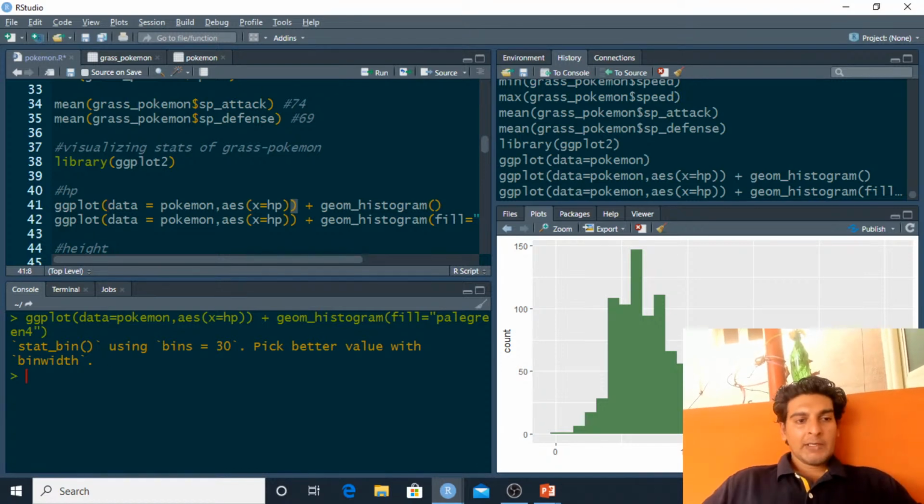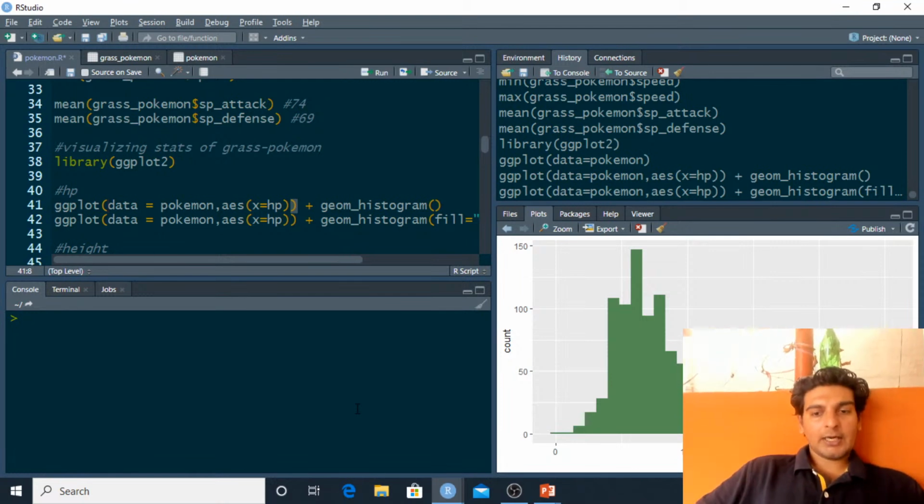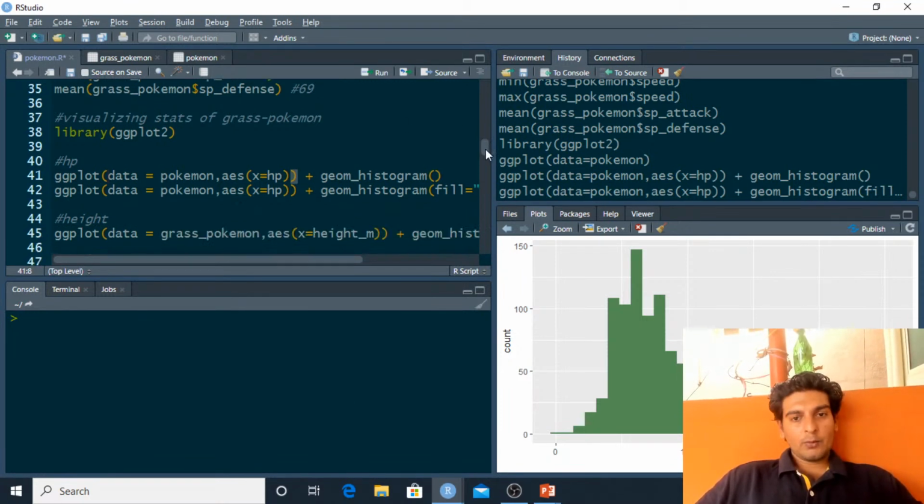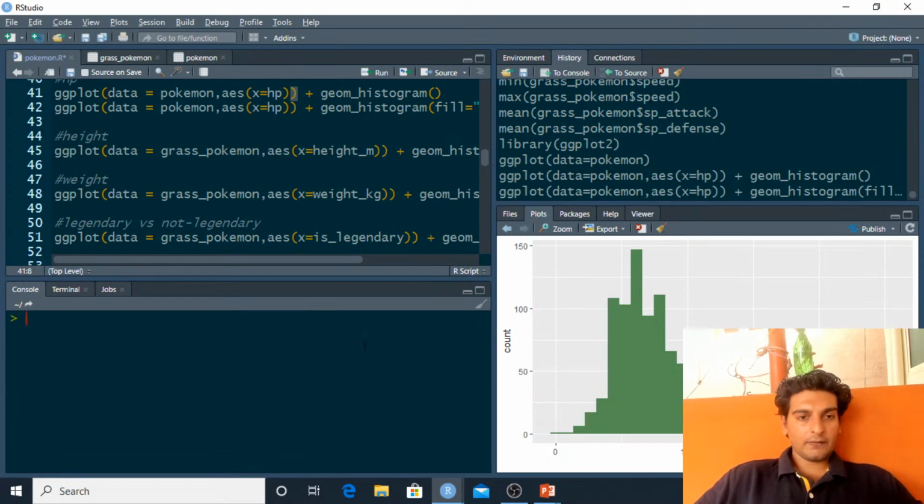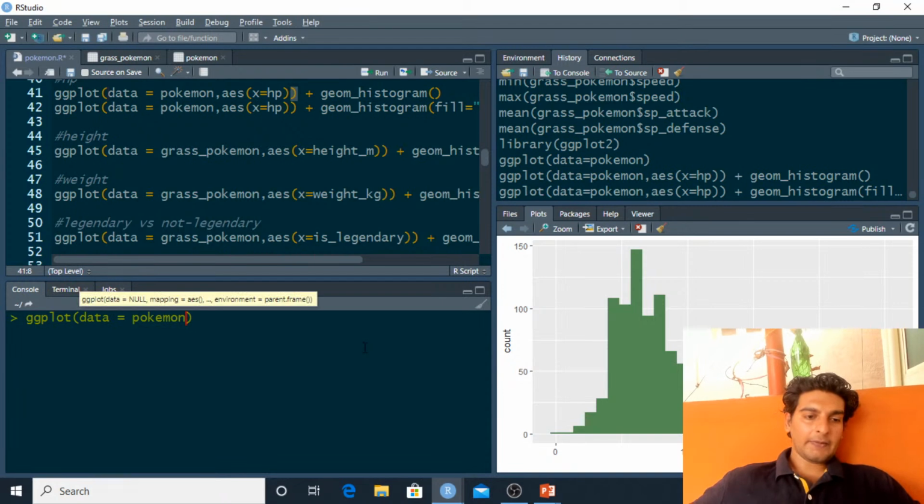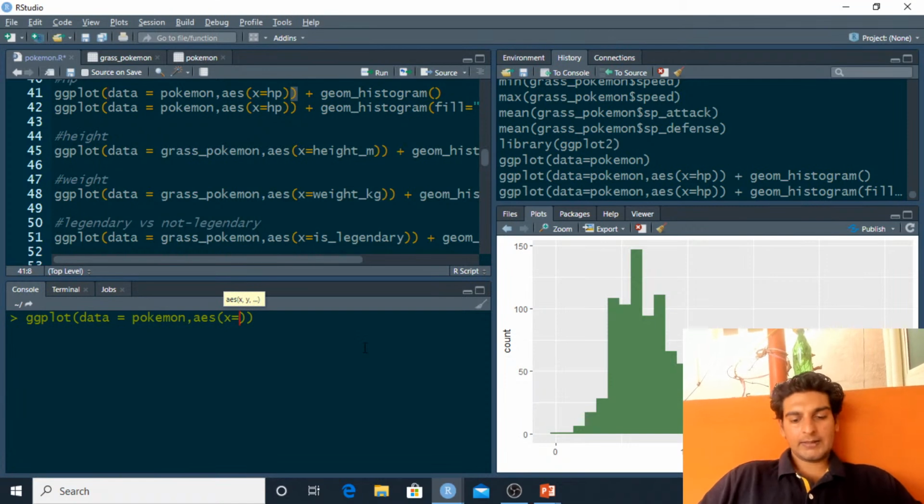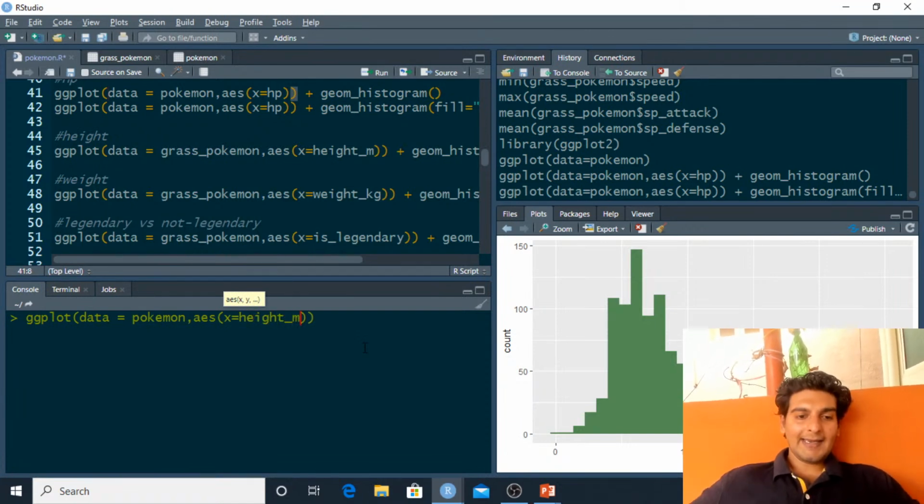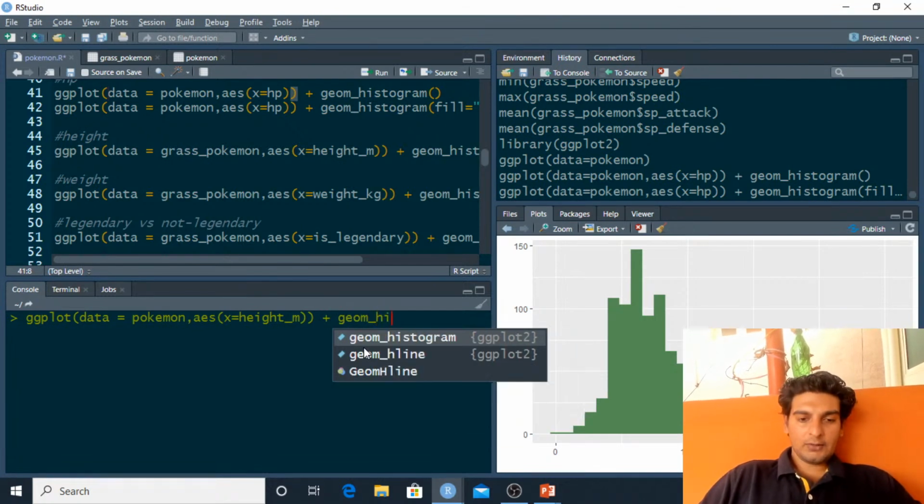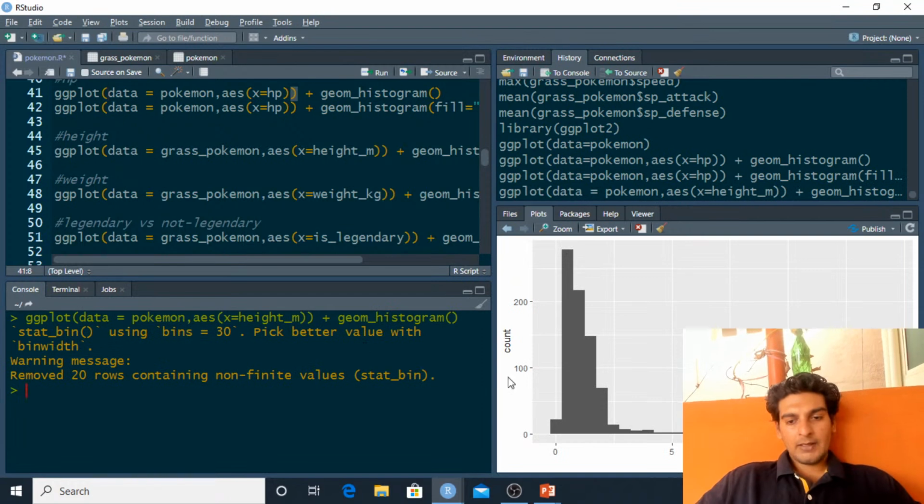So we have made this histogram over here. Now that this is done, similarly I'd want to understand the distribution of the height of grass type Pokemons. So again, I'd have to go ahead and make a similar plot. So ggplot, onto the data layer I'll be mapping the Pokemon data frame, then I'll have the aesthetic layer, and onto the X aesthetic, this time I'd have to map the height M column, which is basically height of the Pokemon in meters, and again I'd have to make a histogram. Since I'd have to make a histogram, I'd have to use the geom histogram method. And as you guys see, I have made this histogram over here again.